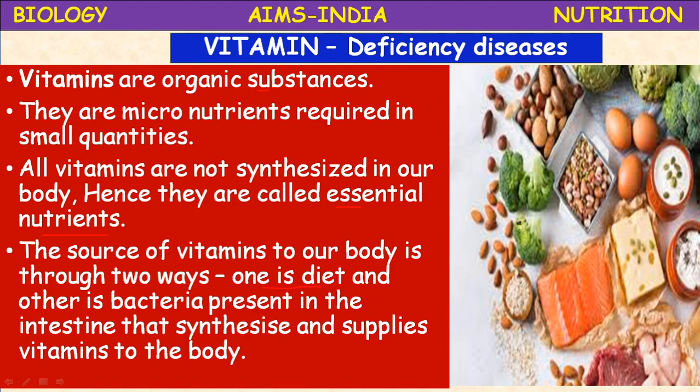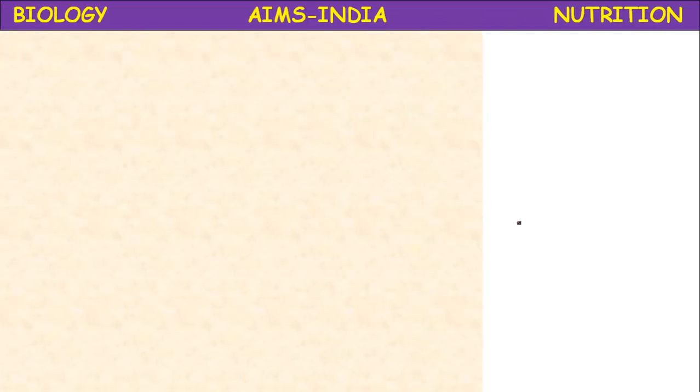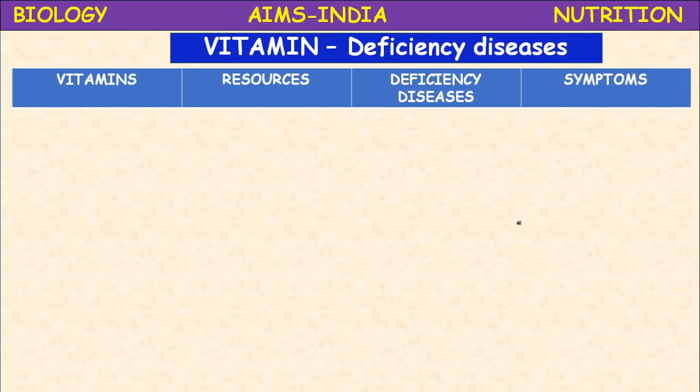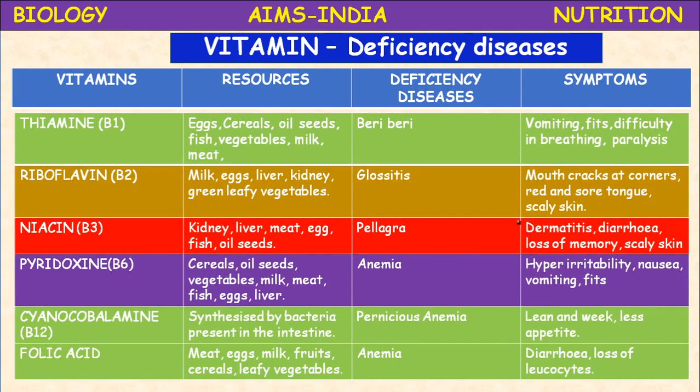Okay, let us proceed. Vitamin deficiency in the form of one table. If you have the textbook, it is clearly mentioned there also: vitamins, sources, deficiency diseases and the symptoms of the diseases.